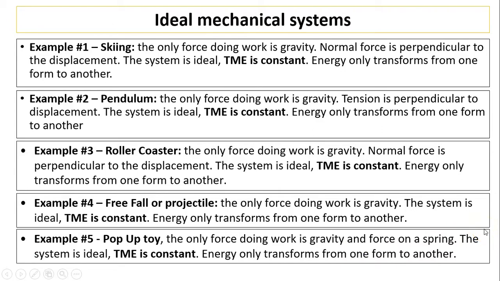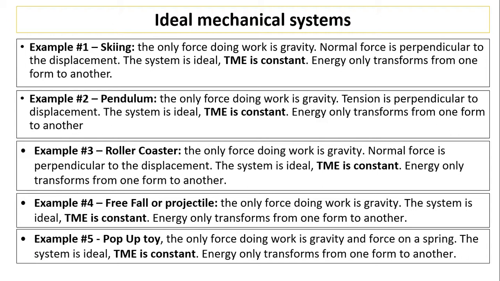Ideal mechanical system examples. First one is skiing. Think about during your skiing, friction can be ignored. Also, when you're skiing, the only force doing work is gravity, because the other force is normal force. But remember, normal force is always perpendicular to the displacement. So normal force doesn't do any work. The system is ideal. TME is constant. Energy only transforms from one to another, kinetic to potential and vice versa.